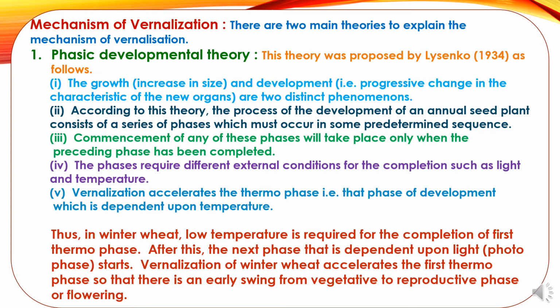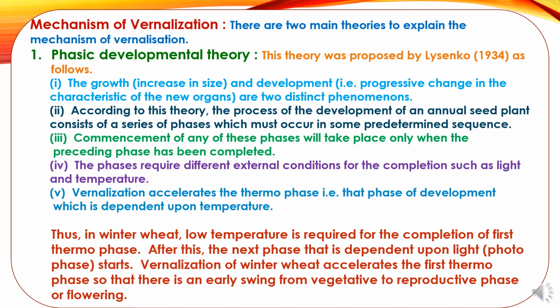In the mechanism of vernalization, first we will go through the phasic development theory. This theory was proposed by Lysenko in 1934. First, growth, which is an increase in size, and development, which refers to progressive change in the characteristics of new organs, are two distinct phenomena. Second, according to this theory, the development of an annual seed plant consists of a series of phases which must occur in some predetermined sequence.